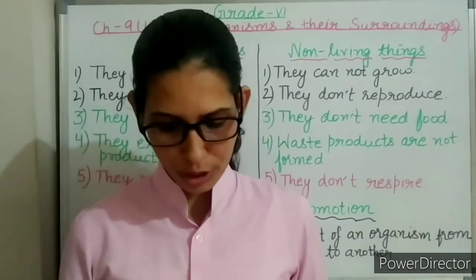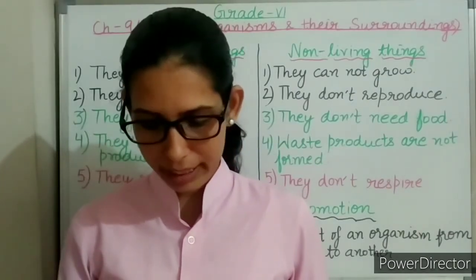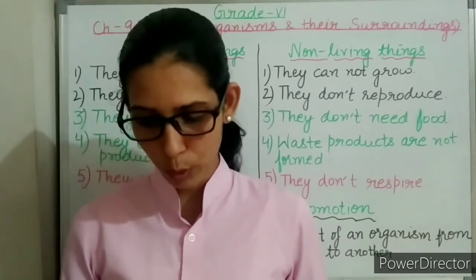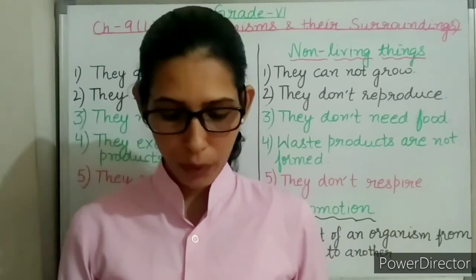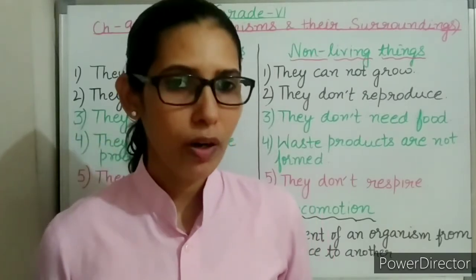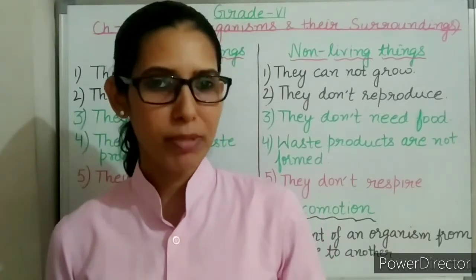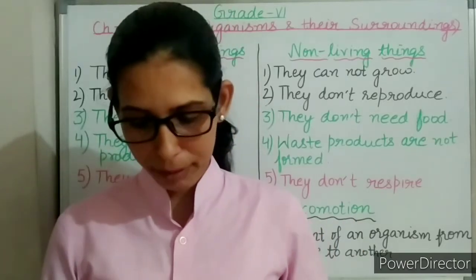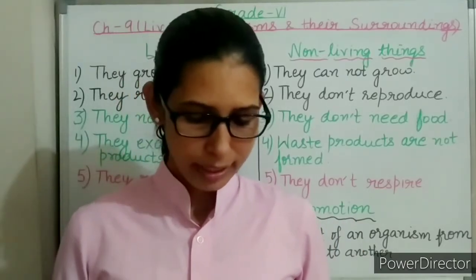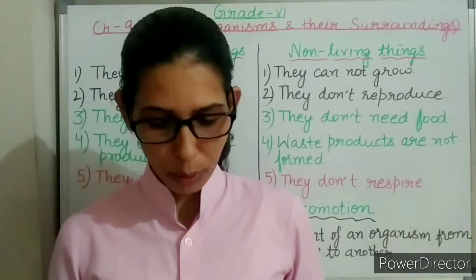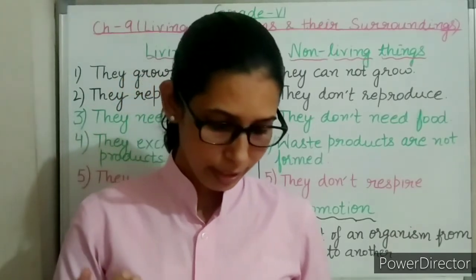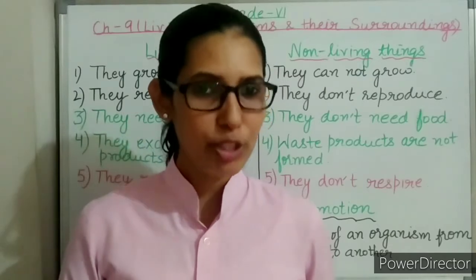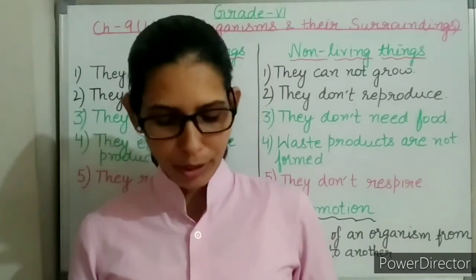Next are picture based questions. Study the picture of a water plant given alongside and answer the following questions. Which part of the plant helps it to float? So the answer is leaves, because leaves have the air chambers which help it to float. The leaves of this plant are waxy. How do they help the plant? The leaves have the waxy coating which prevents the leaves from rotting.